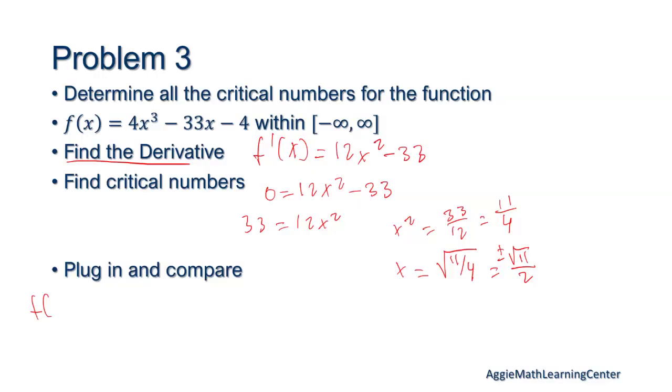So I'll just do the positive one for now. f of root 11 over 2 equals 4 times root 11 over 2 cubed minus 33 times root 11 over 2 minus 4.